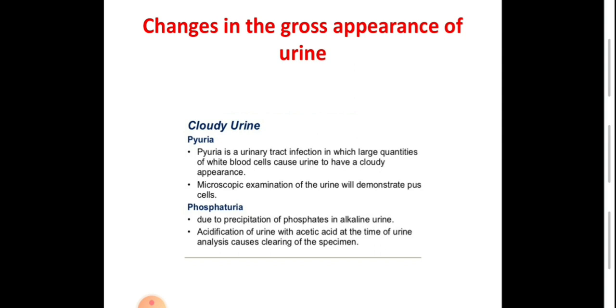Phosphaturia is due to precipitation of phosphate in alkaline urine. Acidification of urine with acetic acid at the time of urine analysis causes clearing of the specimen. So phosphaturia is the presence of crystals of phosphate that usually precipitate in alkaline urine with a pH more than 7.5, mostly due to bacterial infection with a Proteus type of bacteria, Proteus mirabilis. Acidification of the urine with acetic acid leads to reduction of the pH of the urine and dissolution of the solute.